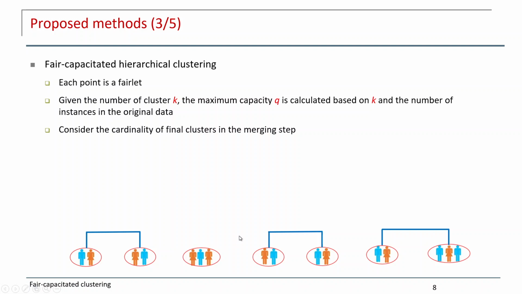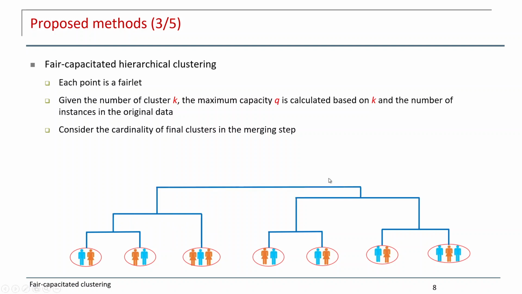And we can consider the capacity of the final cluster in the merging step very easily, because we will know how many instances are in the final cluster if we try to merge. For example, if we try to merge two big clusters into a bigger cluster, we have the number of instances 8, but if the capacity is 7, it violates, so we don't merge and we merge with another group.